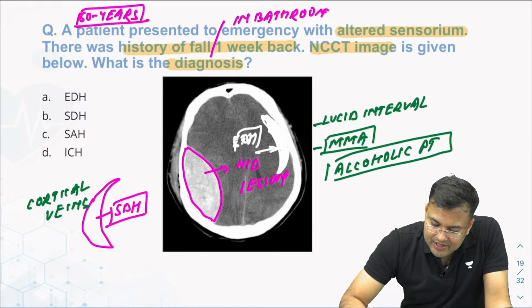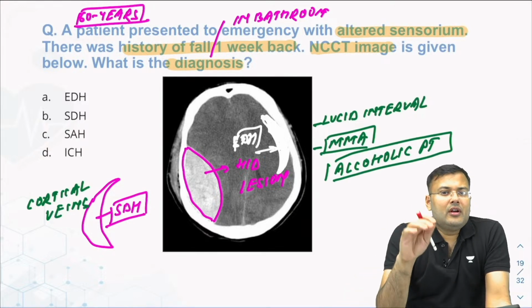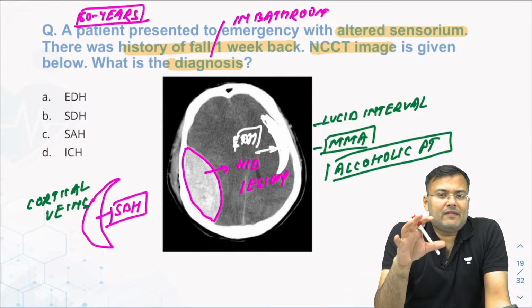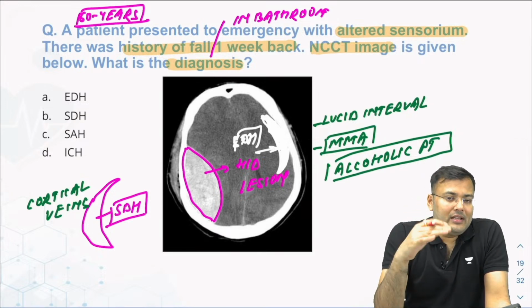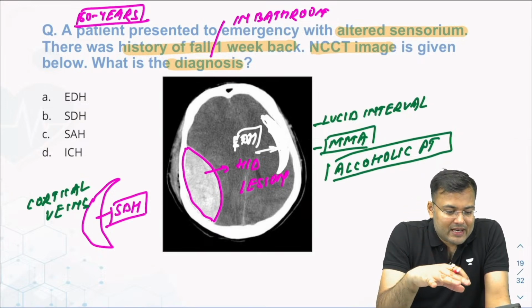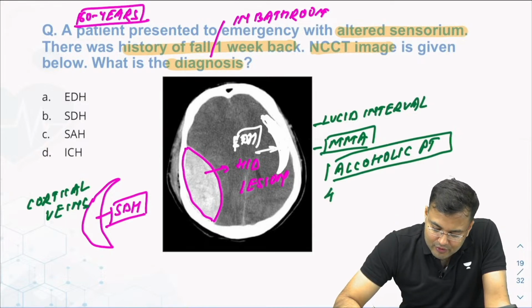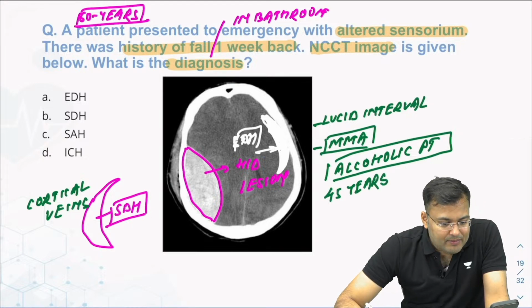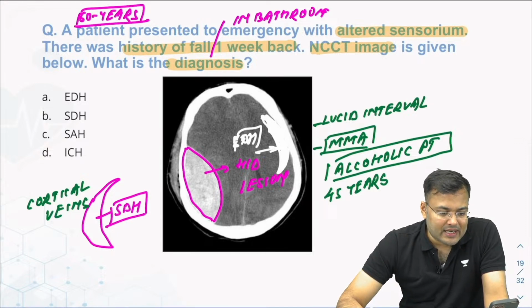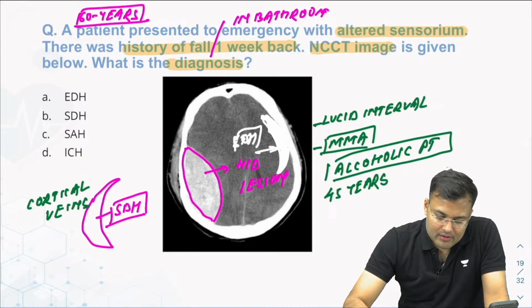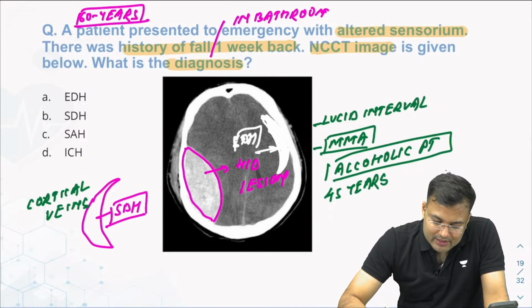So if you see the history, just forget the image. Let's discuss the history first. If an alcoholic patient is there, there is history of fall, anybody can tell me about the clinical presentation? Age was 45. Okay, 45 years old patient. Okay, there was blackish inside, white hematoma. Very good. So this was white hematoma and there was blackish discoloration.